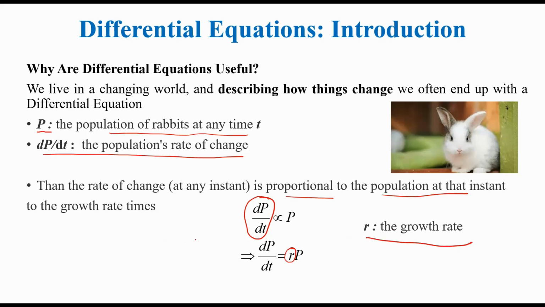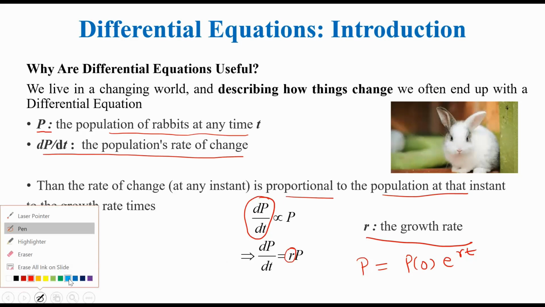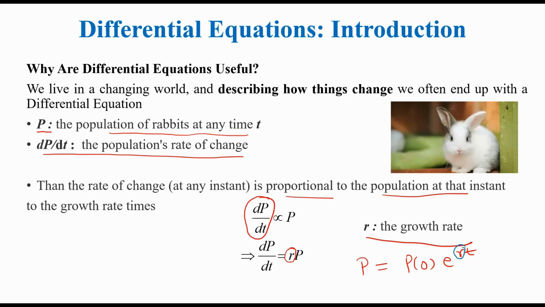Now if you solve this differential equation, what will you get? You will get something like this. So this r is the growth rate. Now if this r is determined, and if we know the initial population, this is my initial population and r is my growth rate, then you can see that at any time I can tell the population of rabbits.